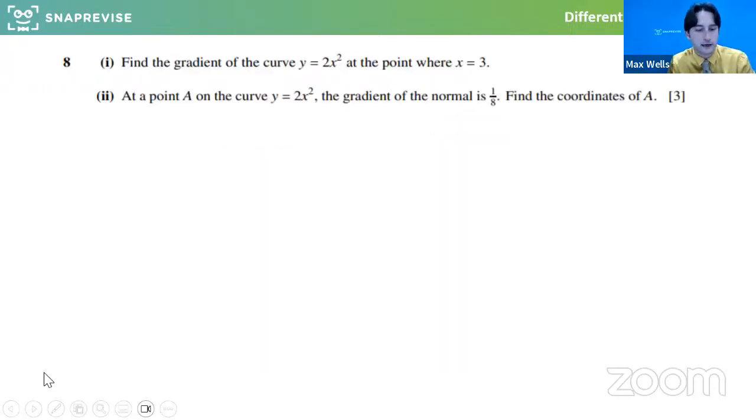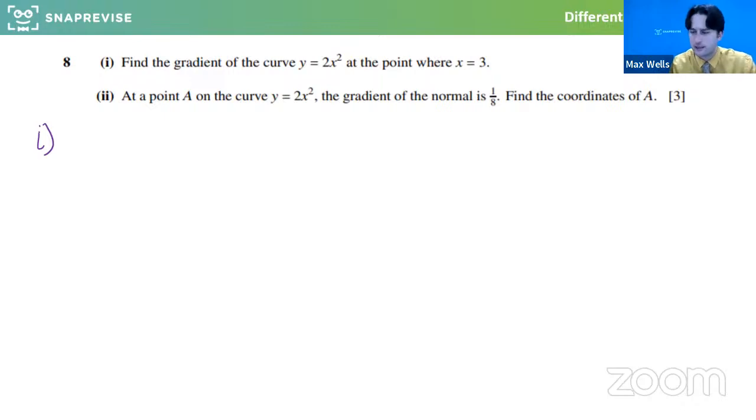So the gradient of the curve y equals 2x squared at the point where x equals 3. For this first one, if you want to quickly work that out, I'll whiz through and do that as well. We're asked to find the gradient of the curve where y equals 2x squared when x is 3.